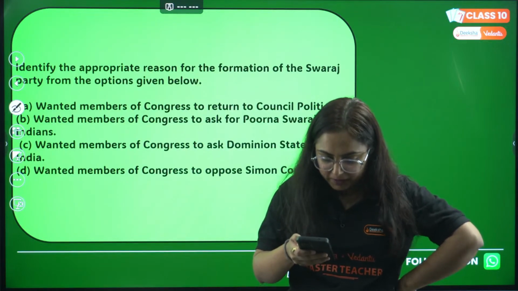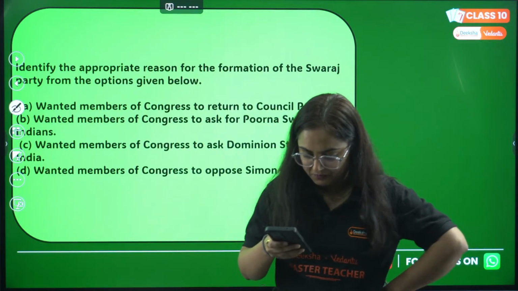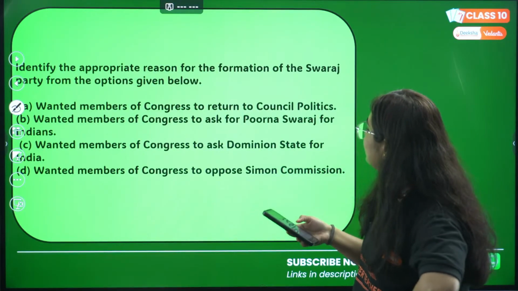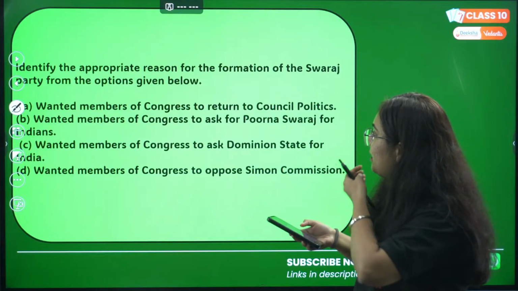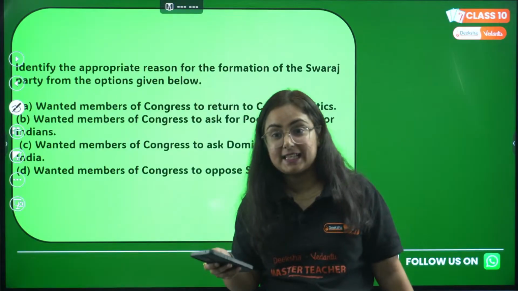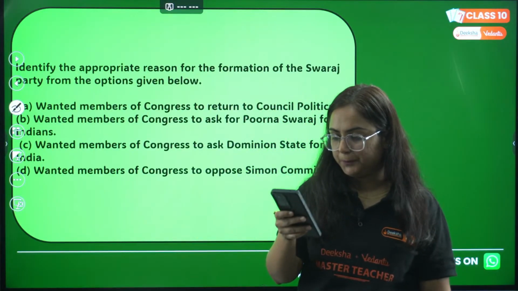Kaun Banega Crorepati? Let's check. Rohit, you are answering it as B. Arre bachche, we just discussed this right now only. Think about it more. Why was there the formation of the Swaraj Party? I'll tell you the history of the Swaraj Party.